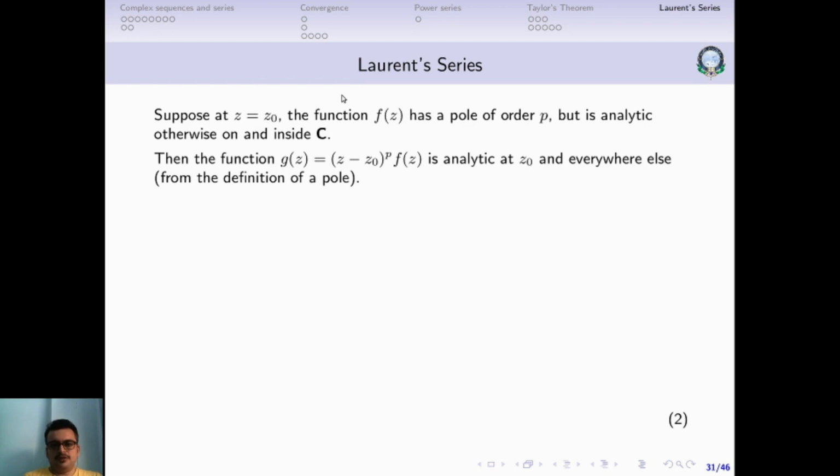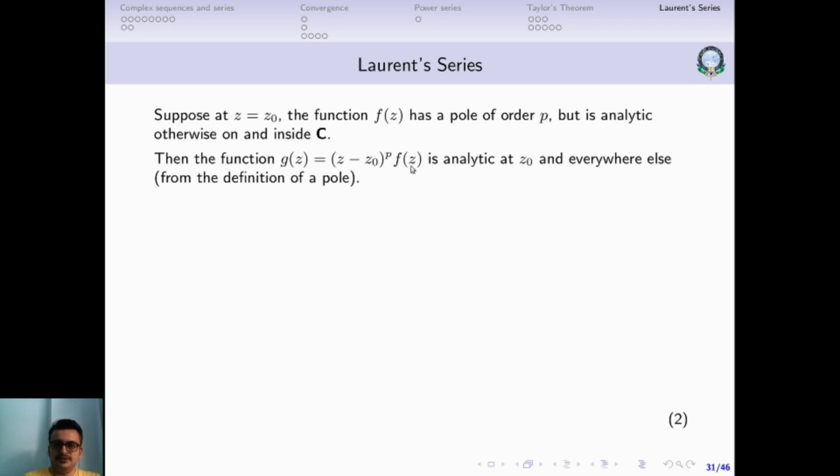Now what we do is, using the function f of z, we will construct another function g of z. We define g of z as (z minus z0) to the power p times f of z. Now this function will be analytic at z0. You can go back to our discussion on poles, from the definition of poles. If this function f of z is not analytic because it has a pole of order p at z equal to z0, then (z minus z0) to the power p times that function will definitely be analytic. This is basically the definition of the pole.